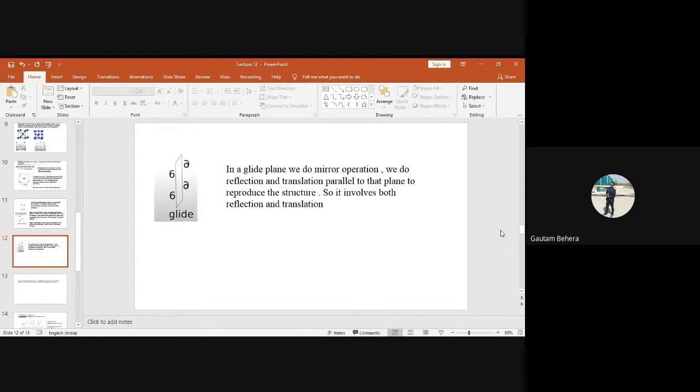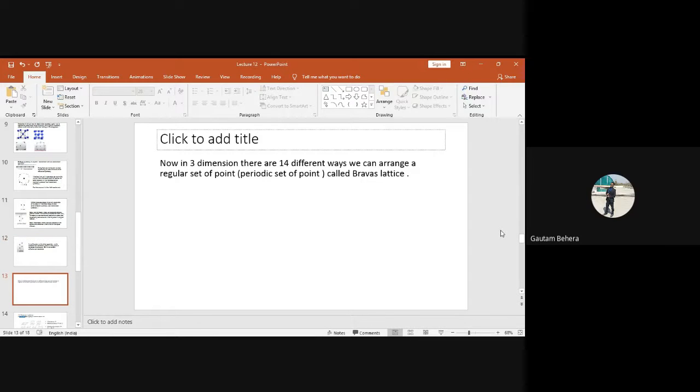Symmetry means that if we do any geometric operation or transformation on an object, the object will come into self-coincidence, or we can reproduce the same initial structure after doing that operation. Fine. So these are the symmetries.